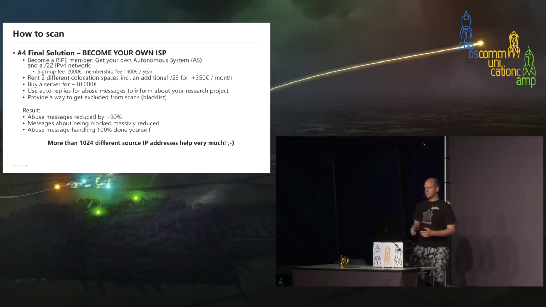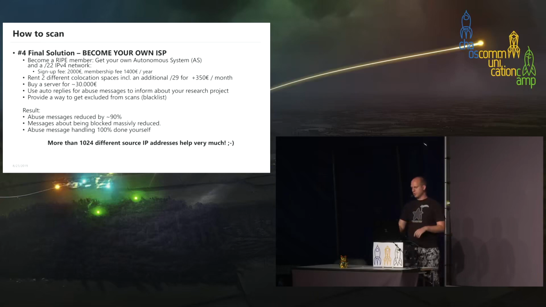The result is that the abuse messages reduced by approximately 90%. And also the IDS messages that told us that we get blocked and so on also massively reduced, and we can now handle abuse messages on our own.